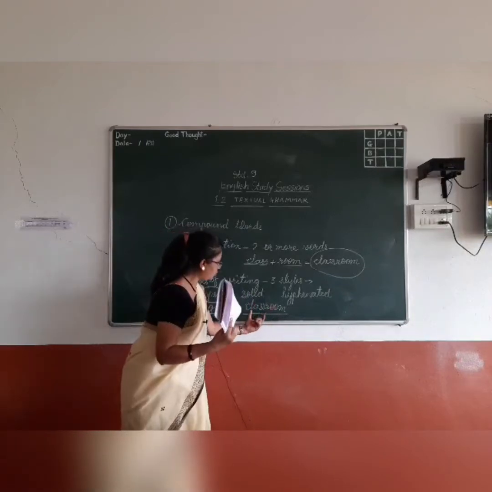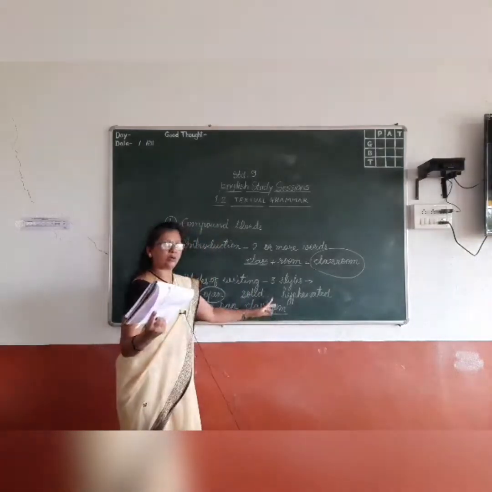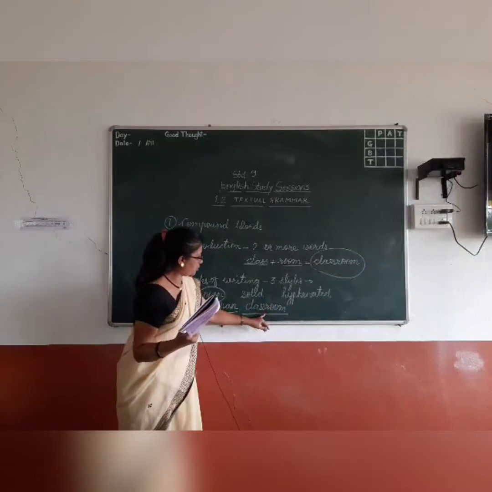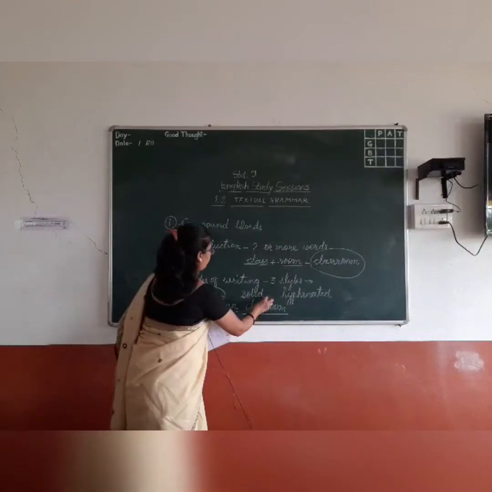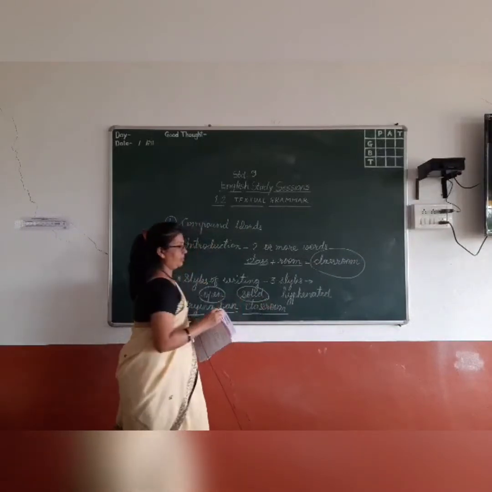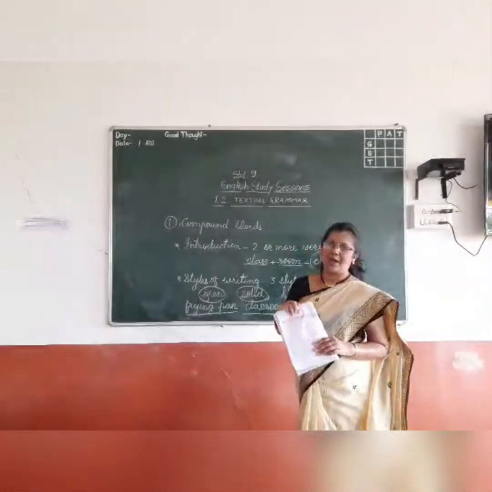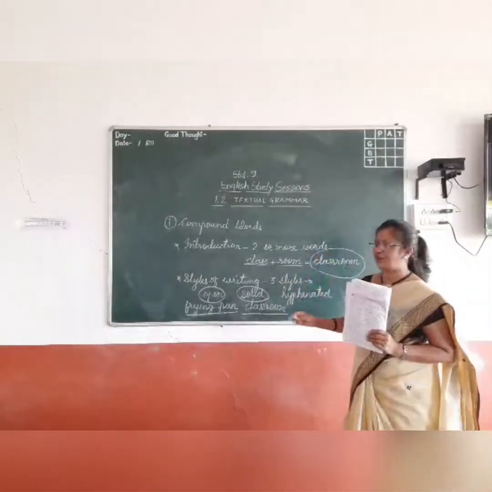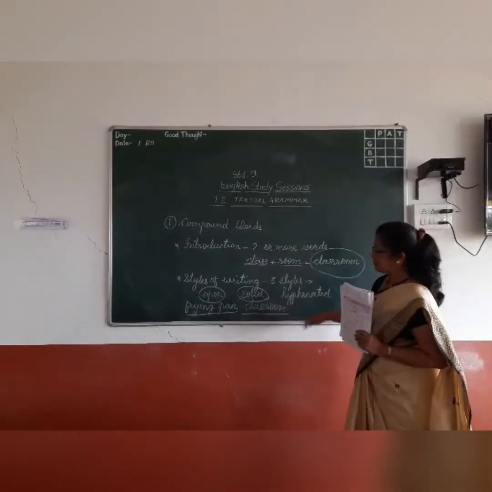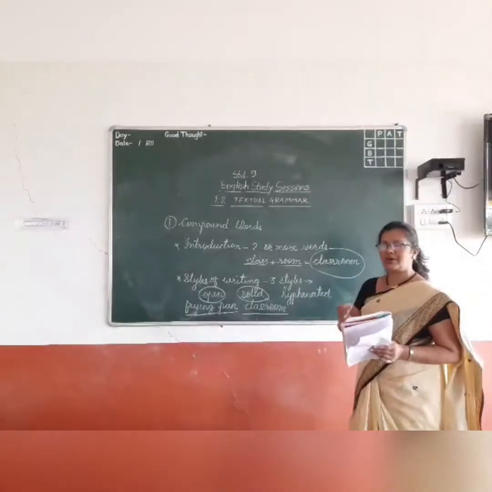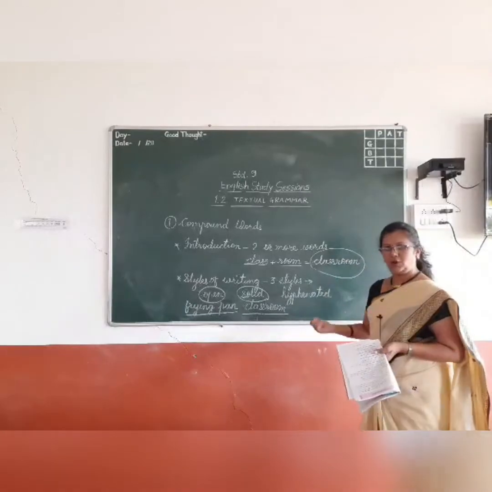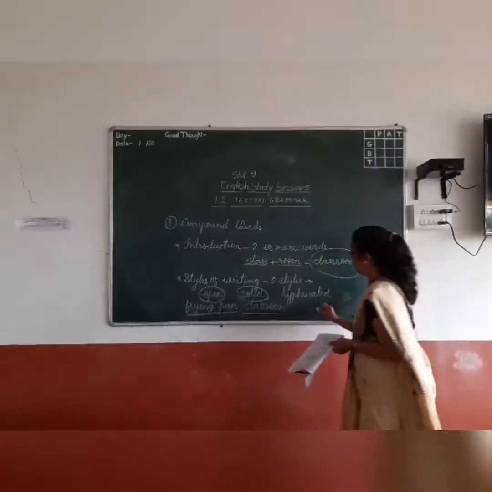They are written together without any space or gap between, and this way it is known as a solid compound word. The third one is the hyphenated compound word. There is a hyphen between two words and it becomes a compound word. For example, mother-in-law, there is a hyphen between these three words.